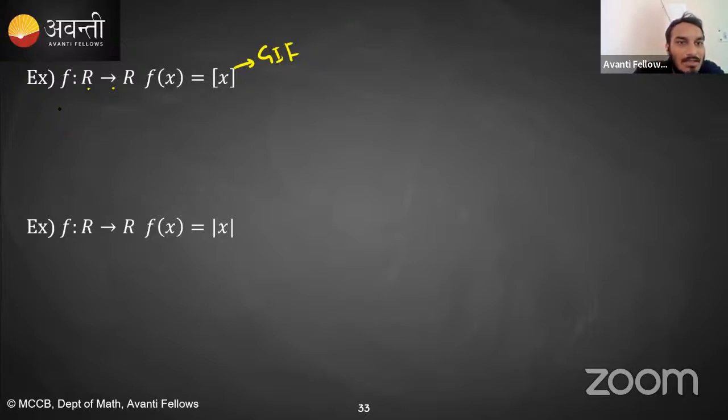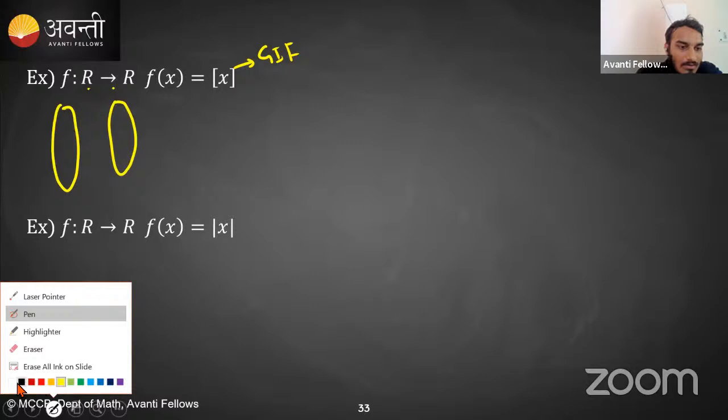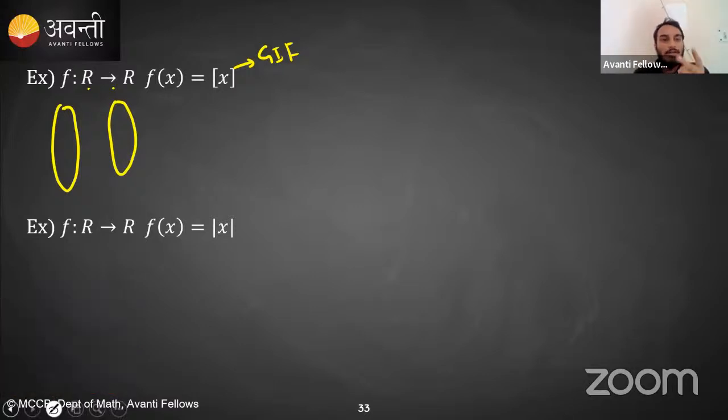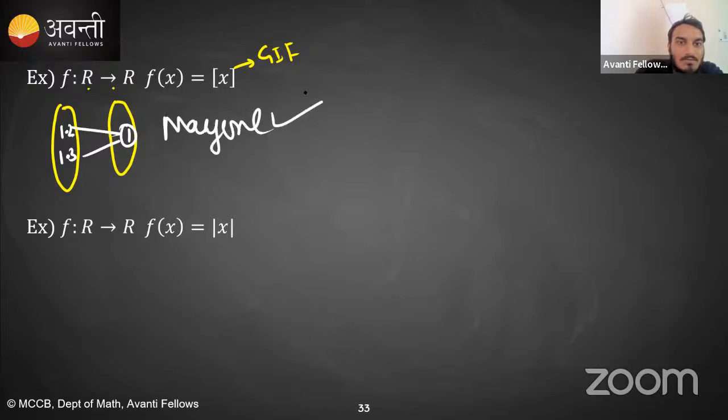ये तो साफ साफ दिख रहा है ना कि देखो, one thing I will tell you, if you are able to find 2 values of x for which you are getting same y, तो directly तुम बोल दोगे many 1 function. Okay, let's suppose for 1.2, 1.3, this is R to R. So for 1.2, 1.3, we have image 1, right? So automatically this becomes many 1 function, right? Many one, because for 1.11, yes, very good, Sivu, we have 1 in range. Yes, very good, RM. Positive, negative, both can be mapped.